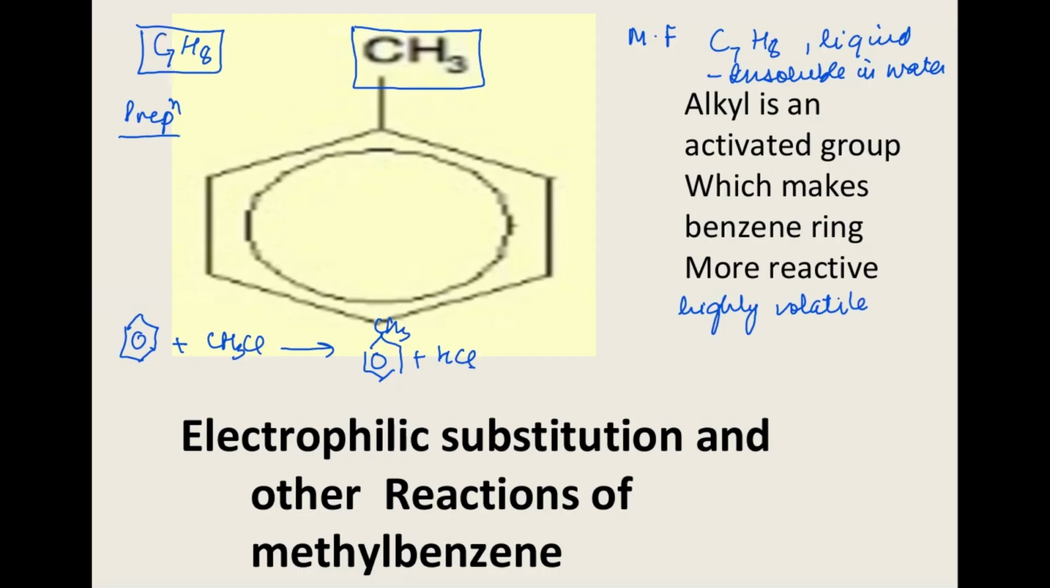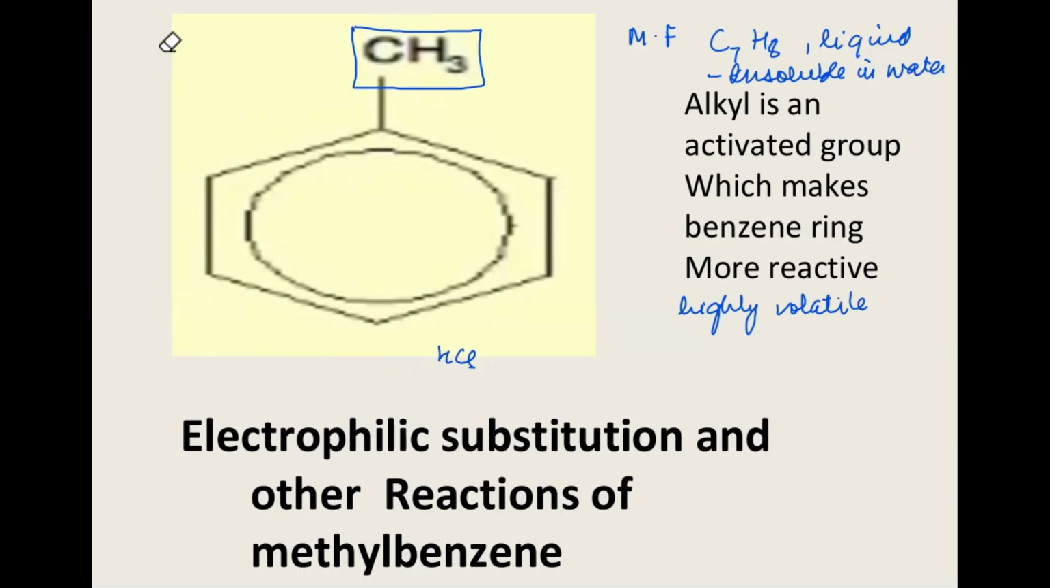Now coming to the chemical properties of methyl benzene, we should understand that one of the chemical properties will be because of the benzene ring. The benzene ring will undergo electrophilic substitution reaction as the main key reaction, because benzene always undergoes electrophilic substitution. We are already aware that it will not undergo electrophilic addition.